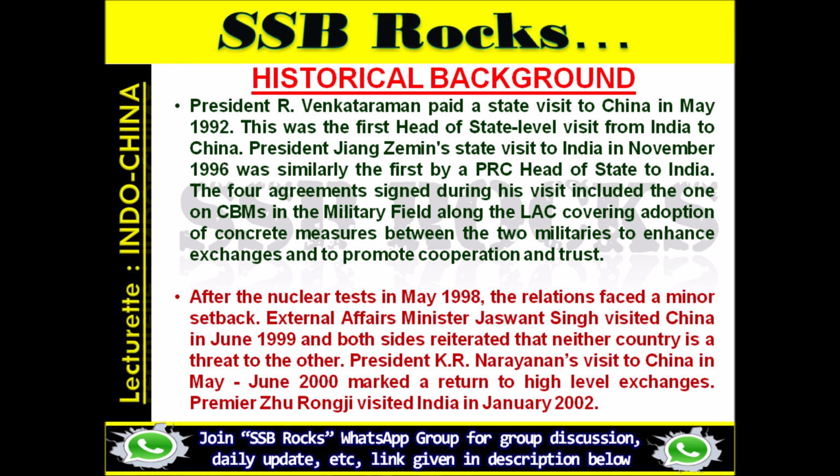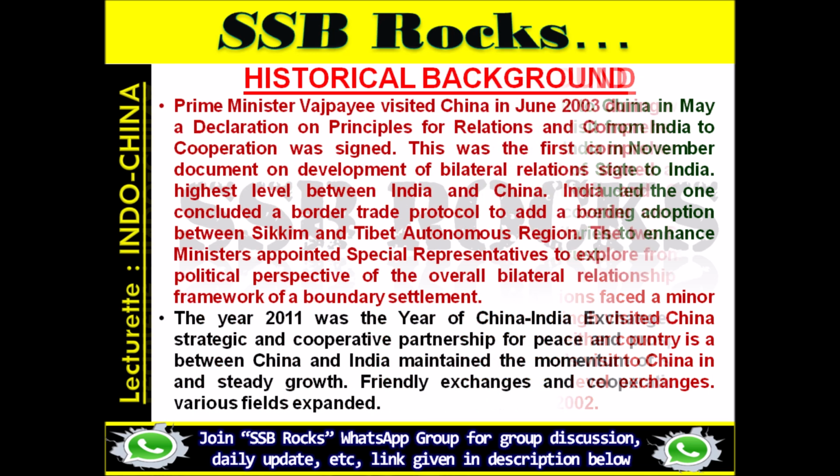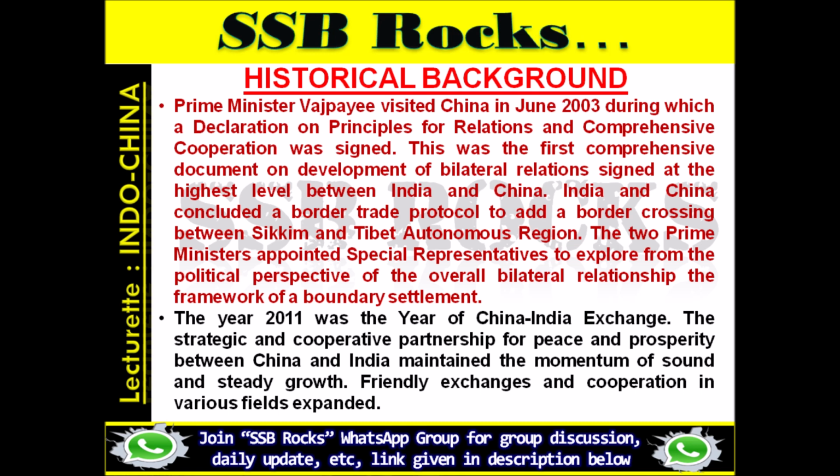Prime Minister Vajpayee visited China in June 2003, during which a declaration on principles for relations and comprehensive cooperation was signed. This was the first comprehensive document on development of bilateral relations signed at the highest level between India and China. India and China concluded a border trade protocol to add a border crossing between Sikkim and Tibet Autonomous Region. The two prime ministers appointed special representatives to explore from the political perspective of the overall bilateral relationship the framework of a boundary settlement.